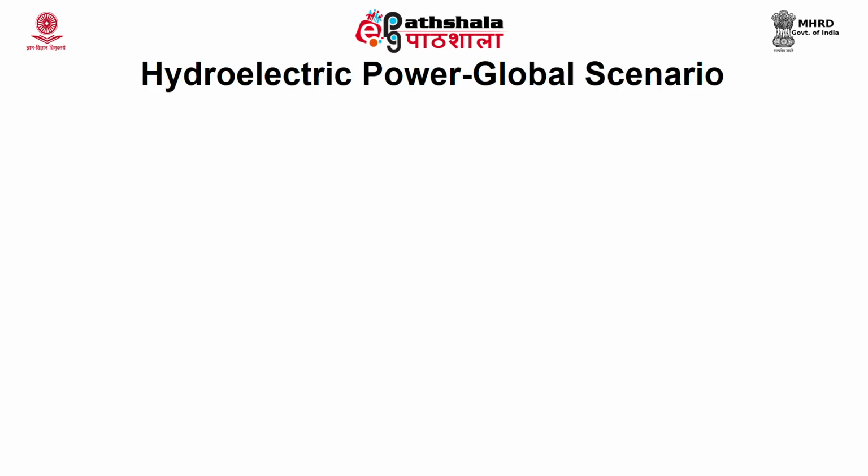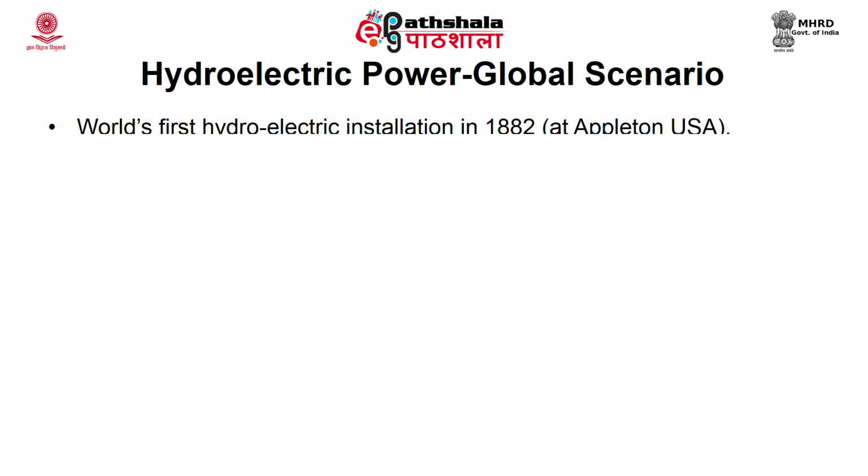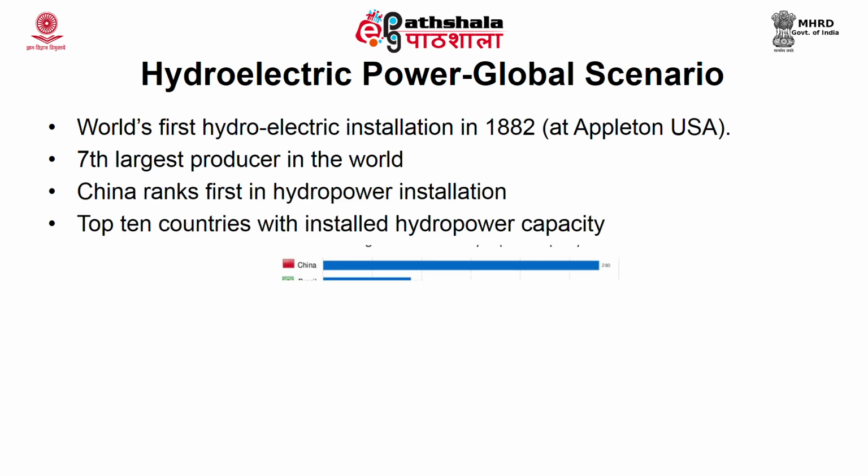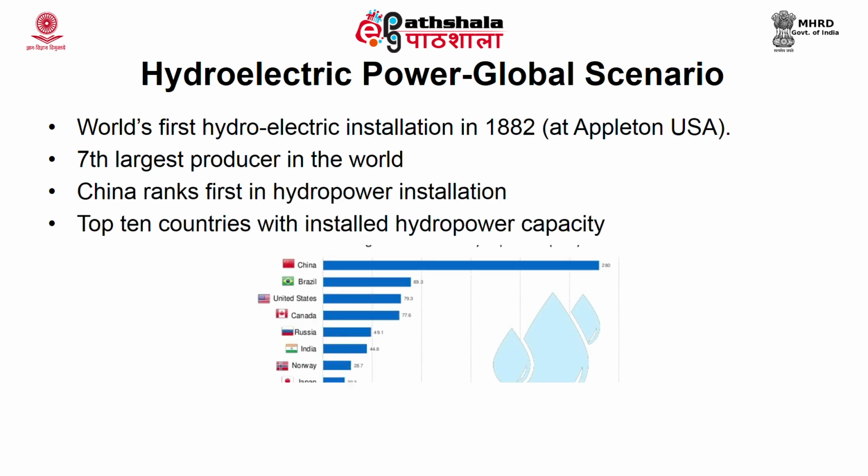Let us see the global scenario of hydroelectric power. The world's first hydroelectric power plant was installed in 1882 at Appleton, USA. These are the major 10 countries which are leading in hydroelectric power generation, and India ranks 7th among these.